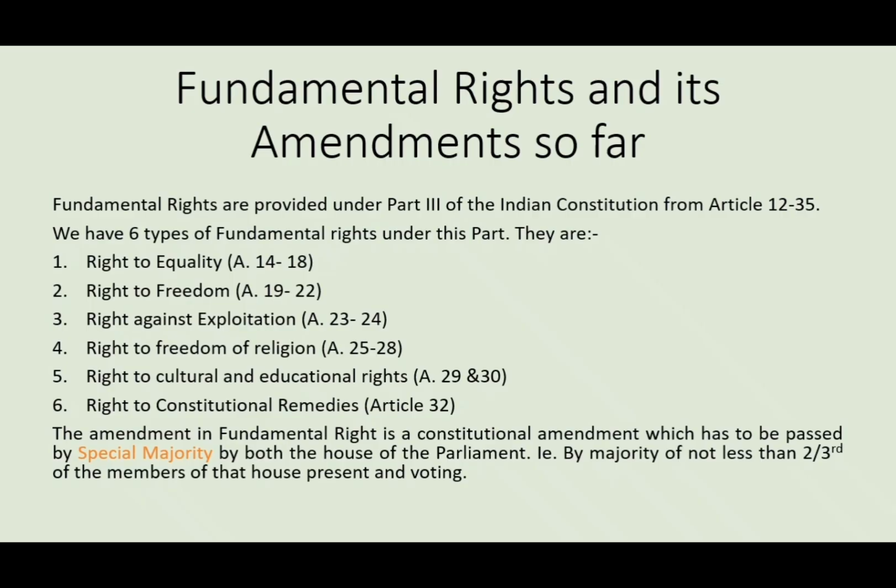Under this part 3, there are 6 rights identified. The first is right to equality, Article 14 to 18. Right to freedom, Article 19 to 22. Right against exploitation, 23 and 24. Right to freedom of religion, Article 25 to 28. Cultural and educational rights, Article 29 and 30. Right to constitutional remedies, Article 32. This may be coming in the match, so you have to be thorough with the articles and the rights.